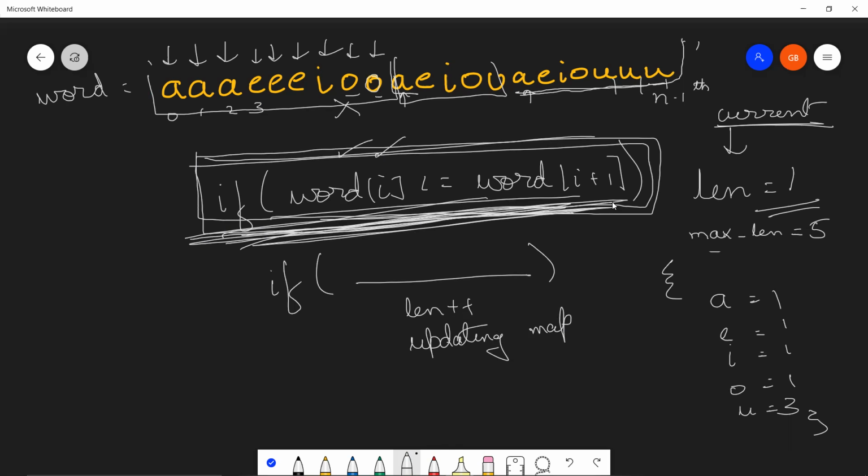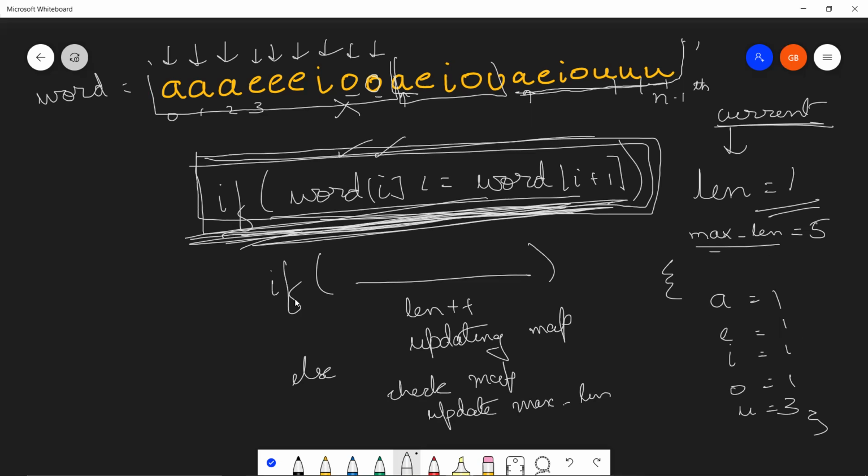When this condition is no longer satisfied, in our else, what we are doing is we are checking if the map has no non-zero values, right? So check map. And if the map has no non-zero values, what we're going to do is update our max length with the equation that I taught you at this area, max length comma length. So update max length.